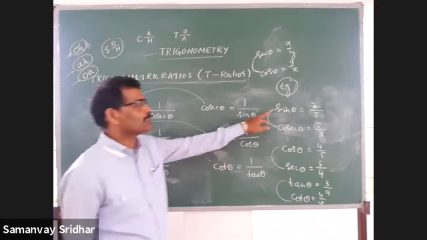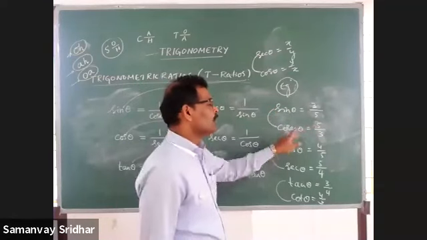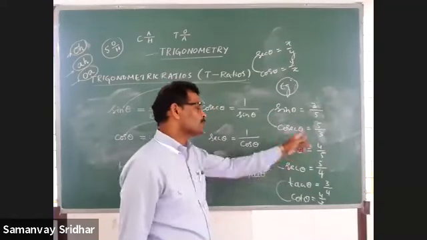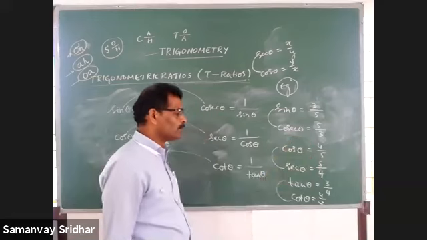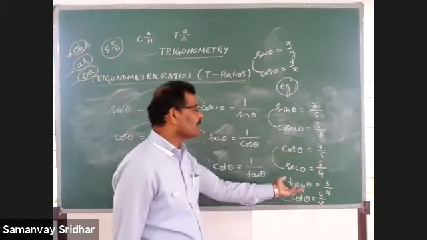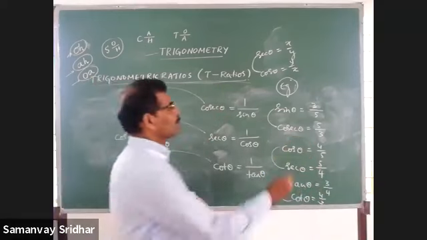That's why I told you that if sin theta is 3 by 5, then no doubt cosec is 5 by 3. Cos is 4 by 5. Sec is what? 5 by 4. Tan is what? 3 by 4. Cot is what? 4 by 3. So that I told you like this.